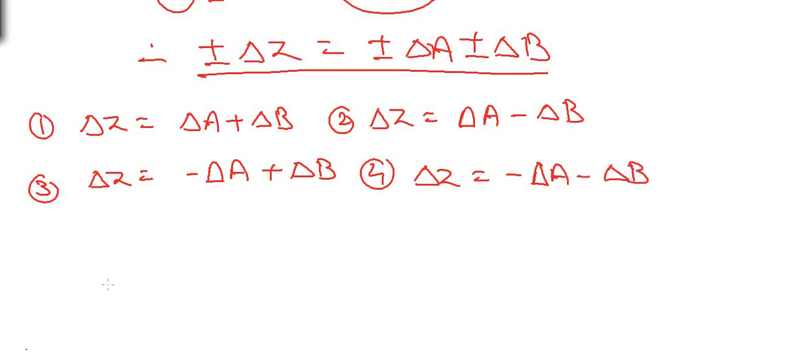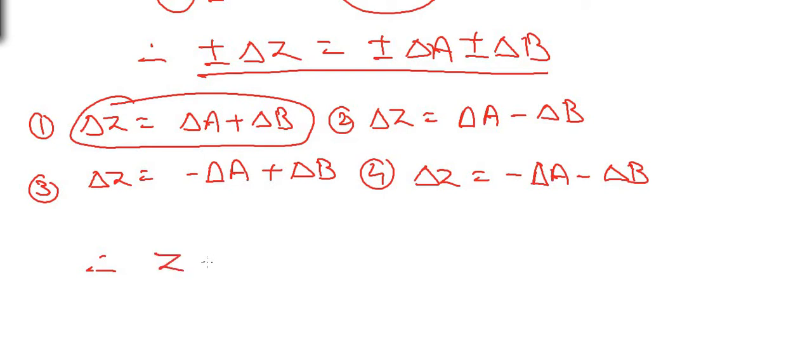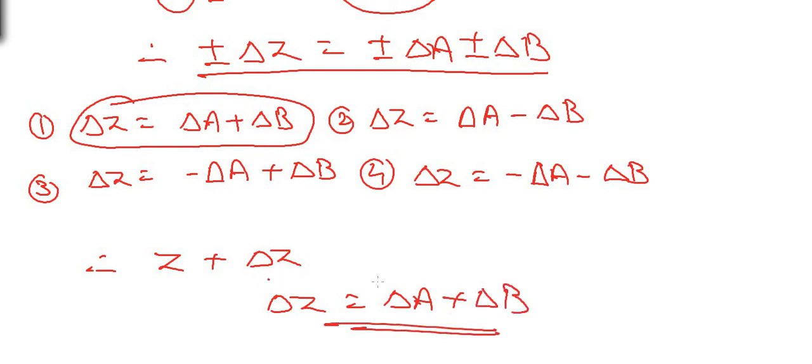Now out of all these possibilities, the greatest one is delta Z equal to delta A plus delta B, and therefore the reading is considered to be Z plus delta Z, where delta Z is equal to delta A plus delta B. So this is the error when the function is addition of two functions A and B. So if Z is equal to A plus B, then the error in the reading of Z, delta Z, is considered to be delta A plus delta B.